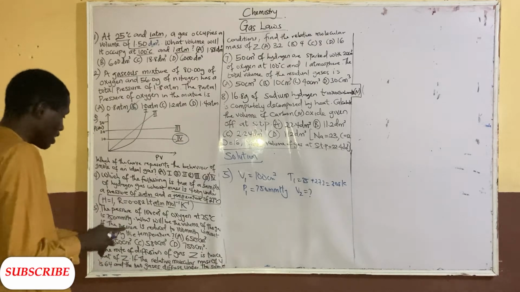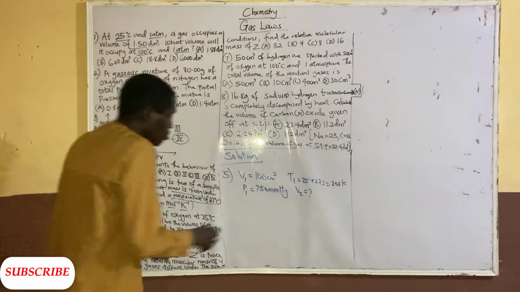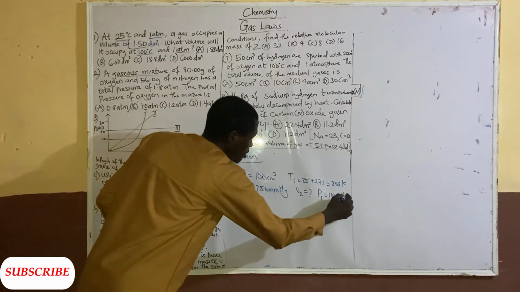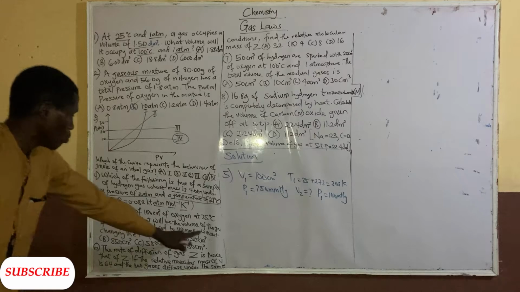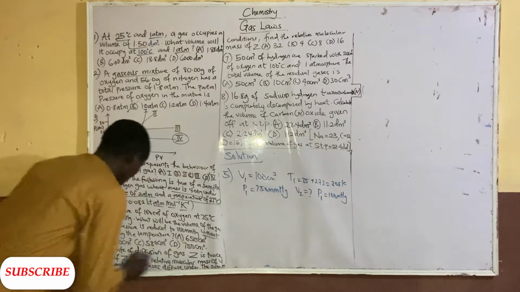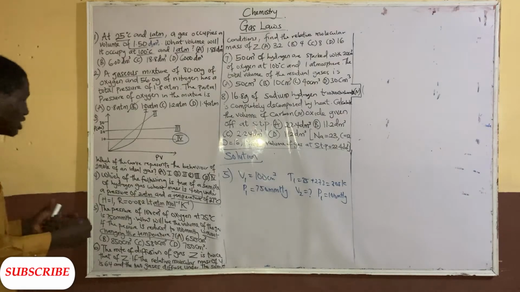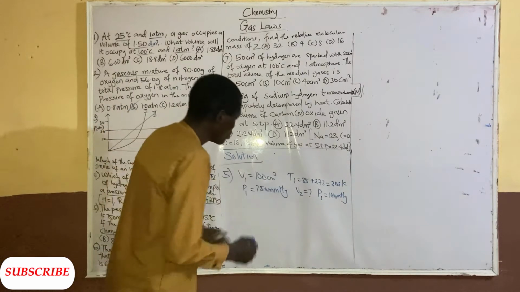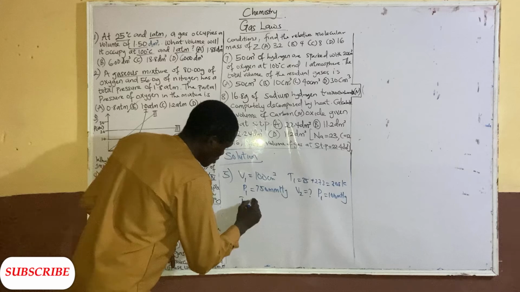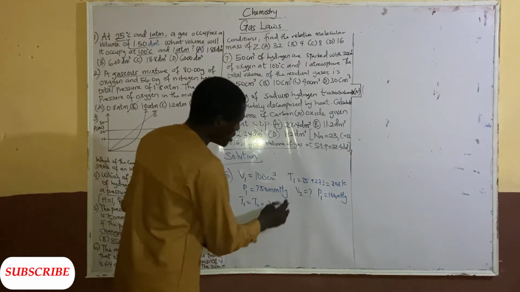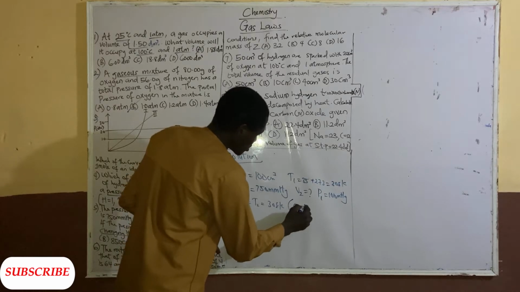What will be the volume of the gas if the pressure is reduced to 100 millimeter mercury without changing the temperature? Without changing the temperature is very, very important. It means that this temperature T1 is the same as temperature T2, which is 308 Kelvin. This means it's a constant.